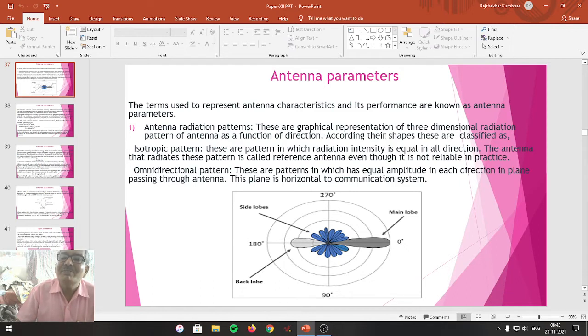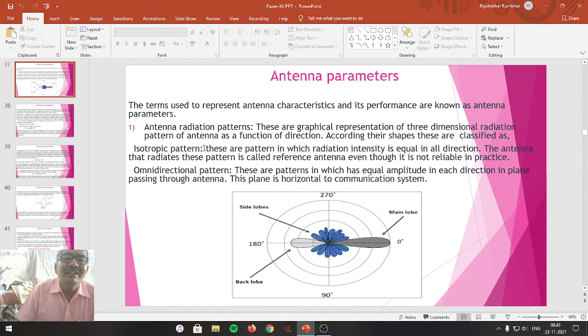According to their shapes, these are classified as two types. One is the isotropic pattern. These are the patterns in which the radiation intensity is equal in all directions.